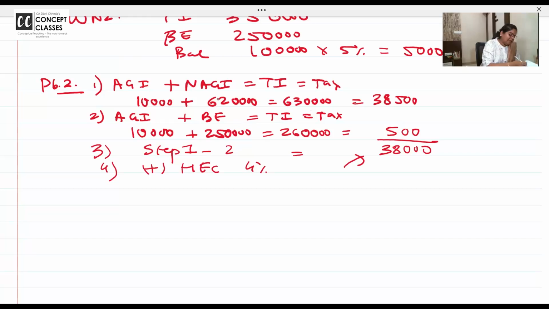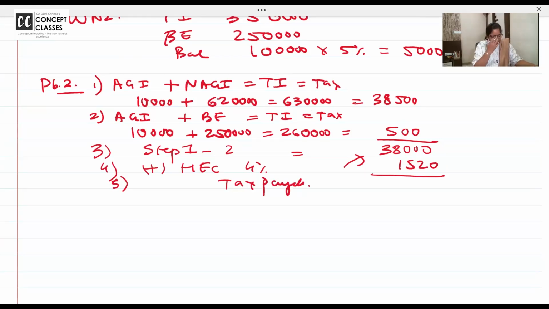Is it coming the same as the last problem? No. How much is it coming for you all? 1,000. 1,520. Okay. I was taking it as 5% cess by mistake. Okay. What is the tax payable? So indirectly you taxed it. 39,520.